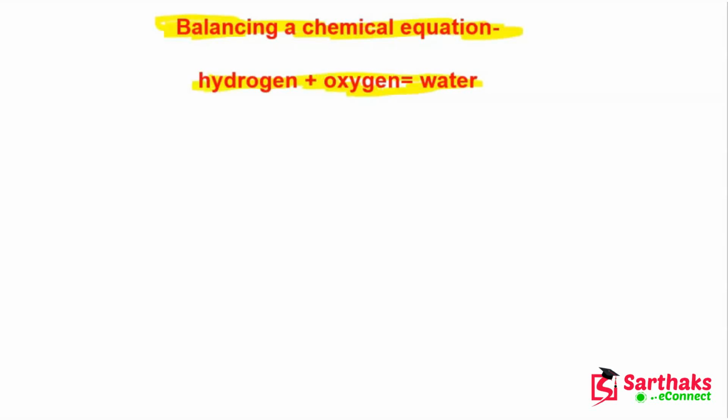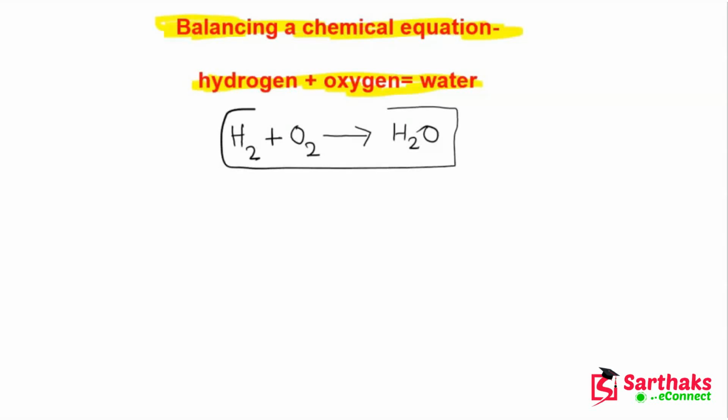First of all, we know how we write a chemical equation. Hydrogen is H2, a symbolic representation of hydrogen, and I will add a plus sign between reactants. This is oxygen. Oxygen is O2. And I will add an arrow to show the direction of the reaction, and the chemical formula for water is H2O. So this now becomes a chemical equation.